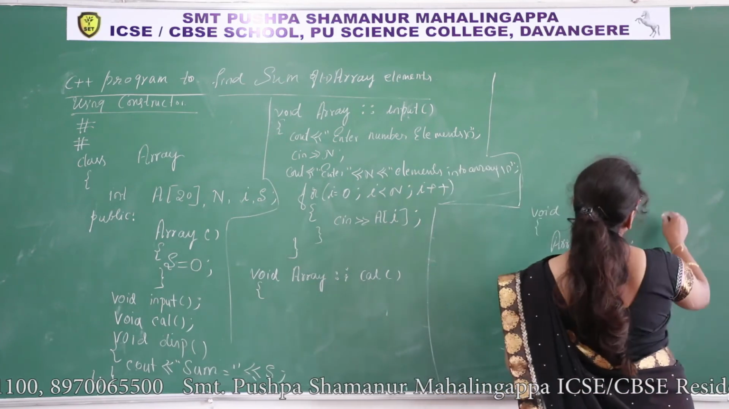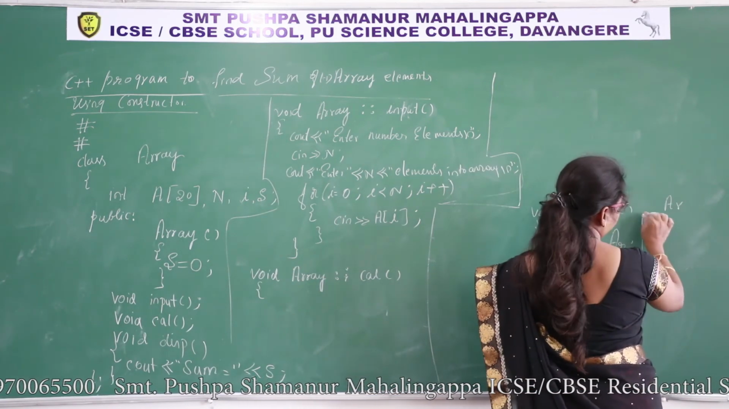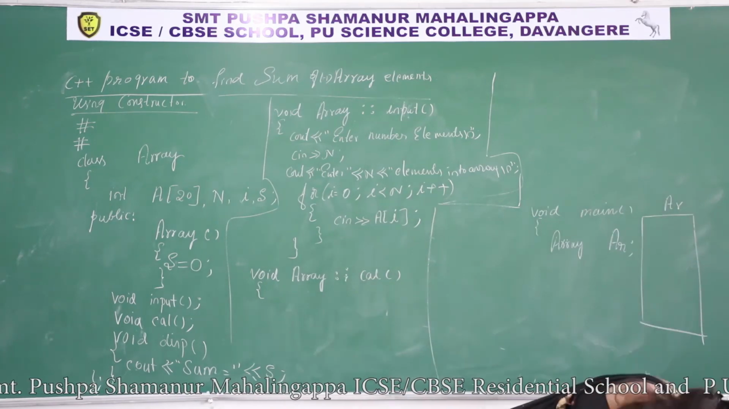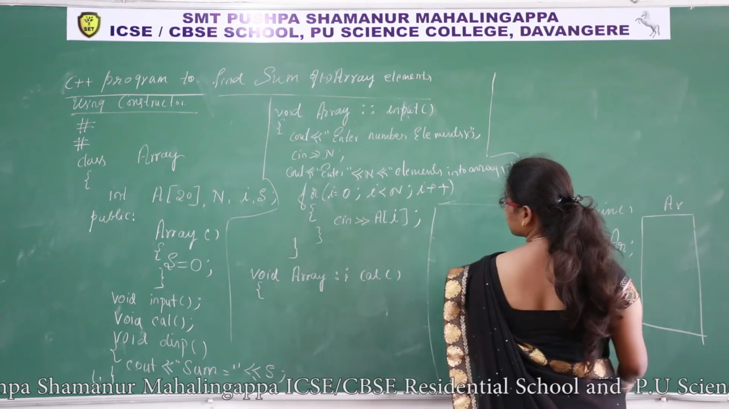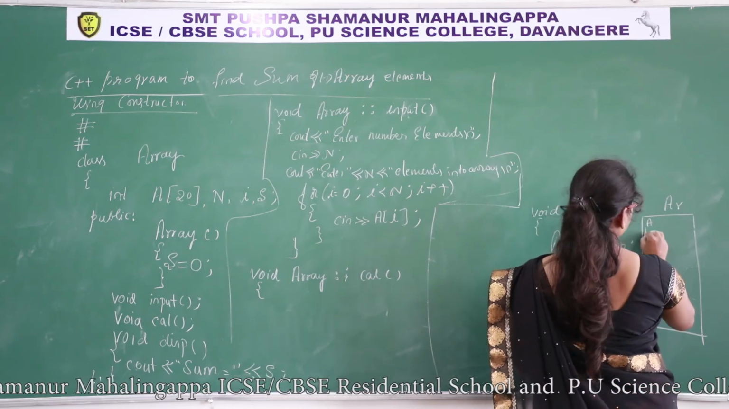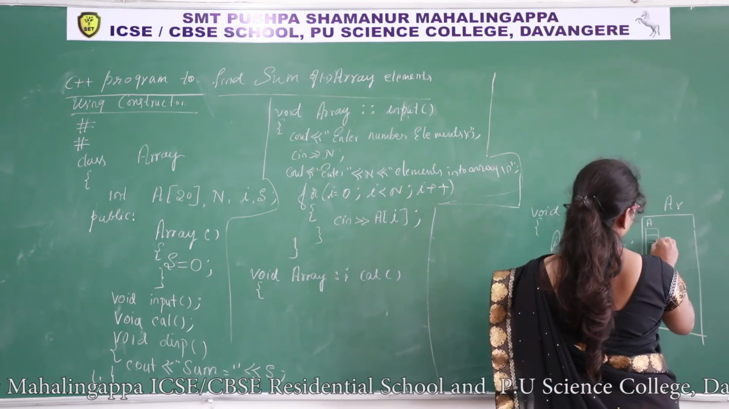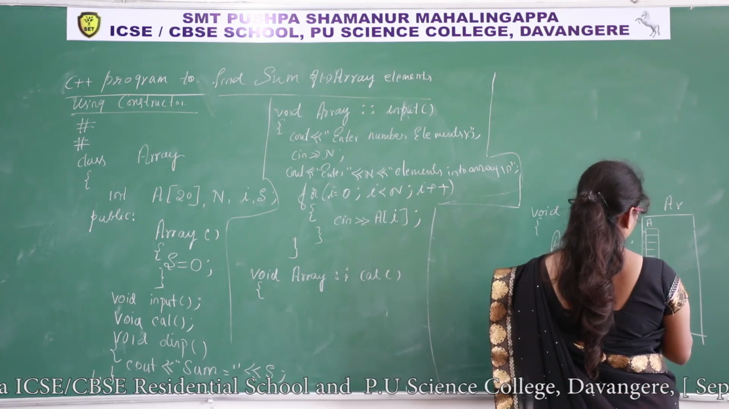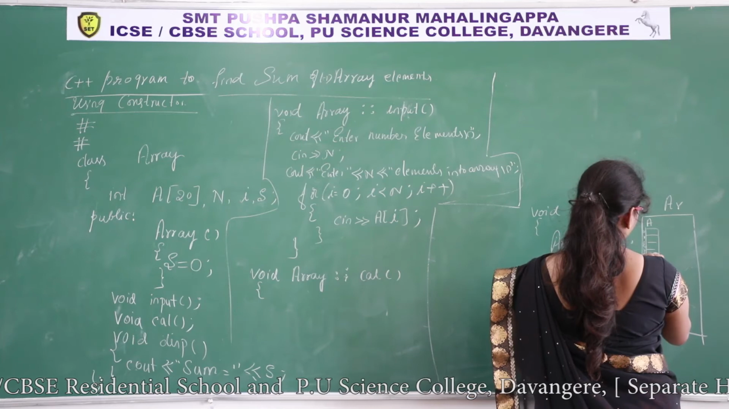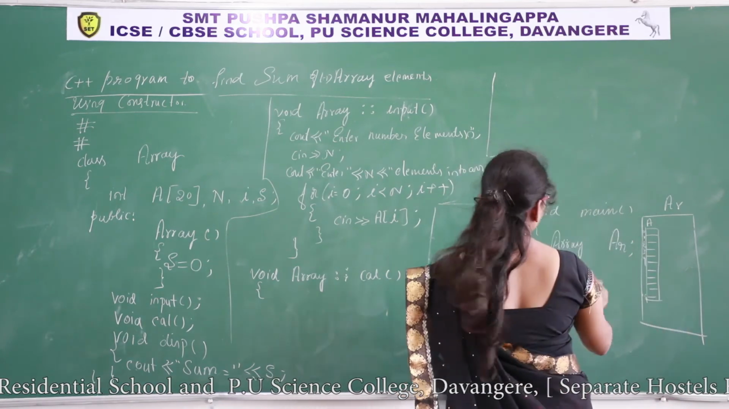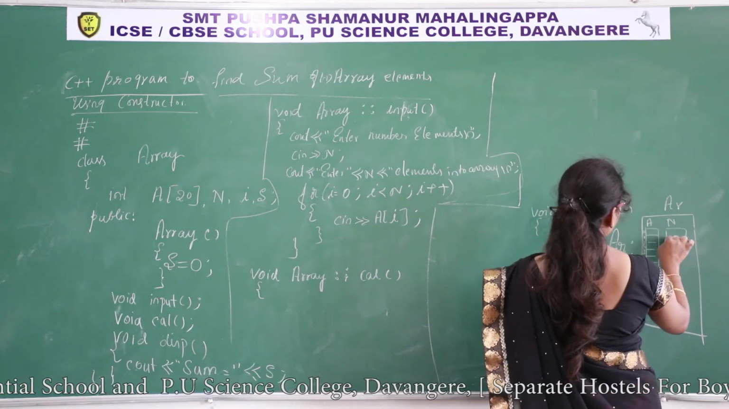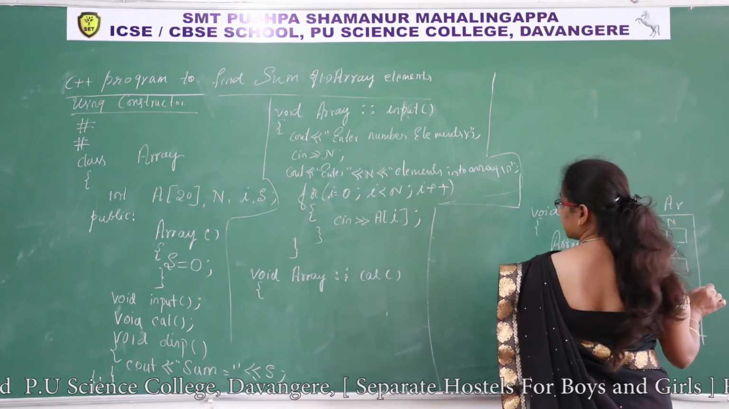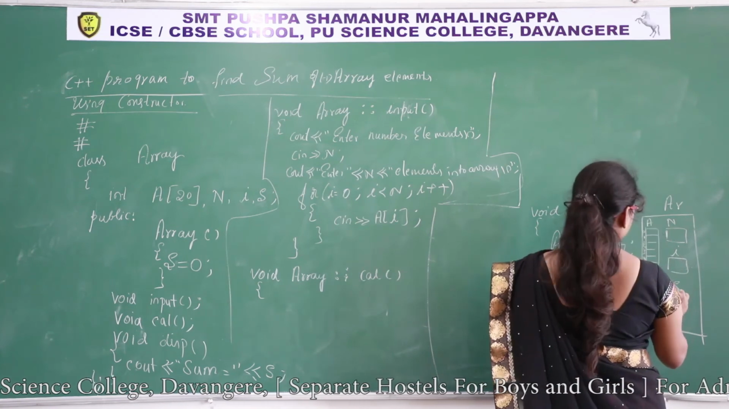So AR is there, no? AR is a memory. This memory location has data members. What are the data members? Array A, that is an integer array, total 20 memory locations, 0 to 19. Next, n is an integer normal variable, 2 bytes of memory. I is also a normal variable, basic type.